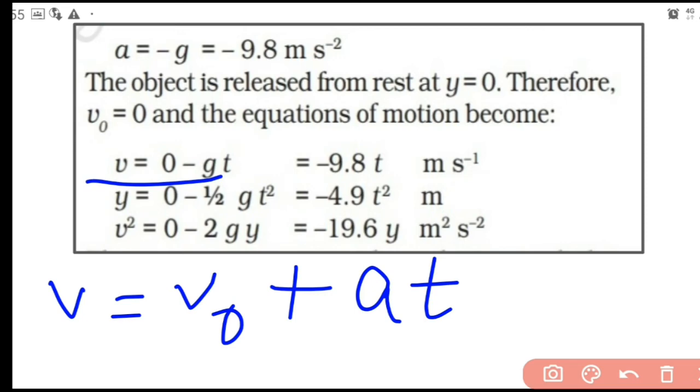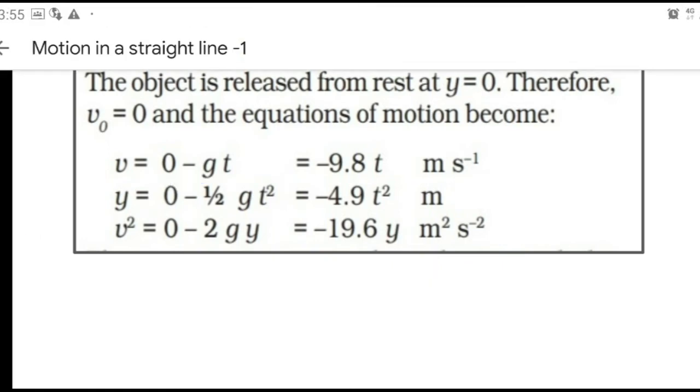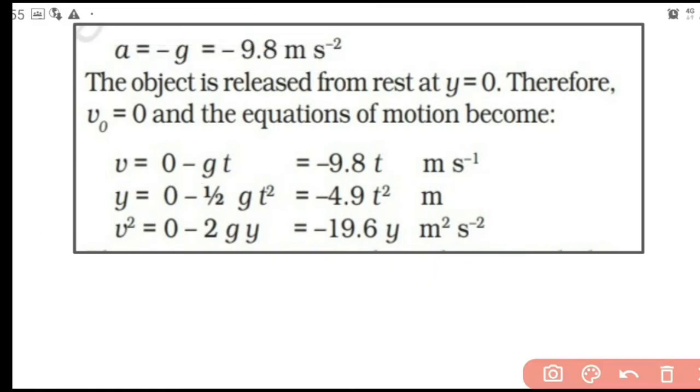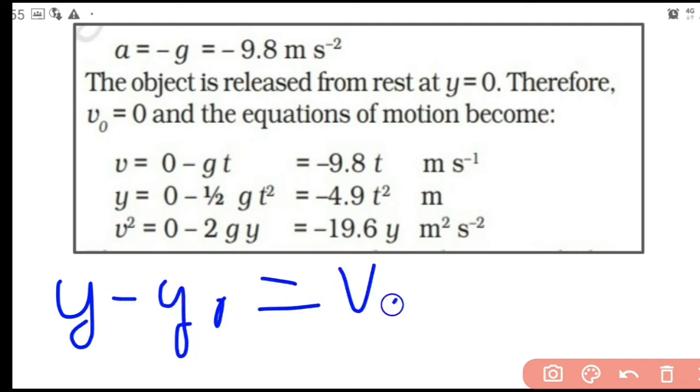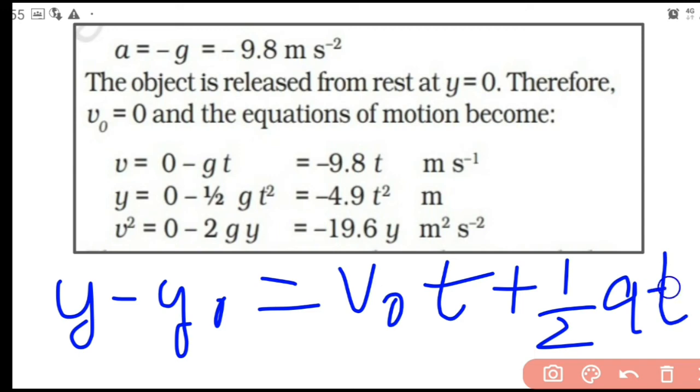So that is the first equation of motion for a freely falling object. Now coming to the second equation of motion, y minus y0 equal to v0t plus half at square. That is the second equation of motion.